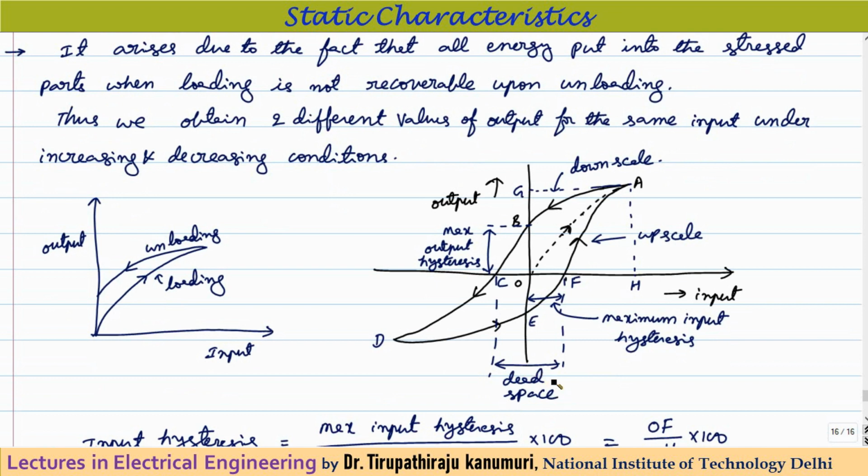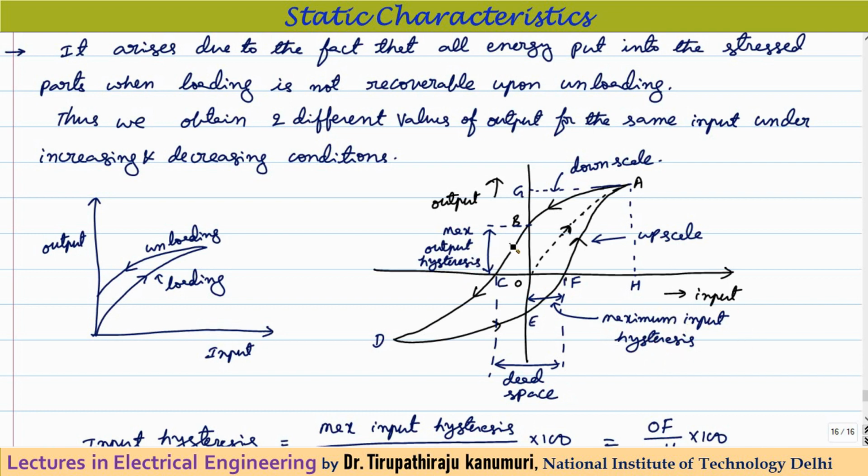So that is called the dead space or dead zone, and the maximum change is called the maximum input hysteresis. Maximum input hysteresis indicates the maximum value of the input required for which the output will be equal to 0. You can see the output is equal to 0 for OF of the input. Let us assume OF is greater than OC. That's why I am taking this as the maximum input hysteresis. If OF is equal to OC, that means both directions are the same, then we can tell that the dead space or the dead zone is equal to 2 times the input hysteresis.